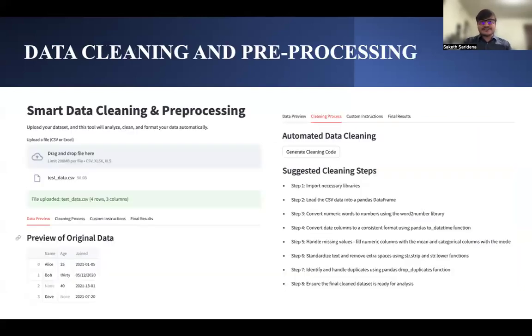As you can see here, this is a demo of what we have done. We just drop a data file, the data set, just a CSV, and the system gives the data preview. Once you click continue to the cleaning process, it gives suggested cleaning steps. What is a suggested cleaning step? For example, converting date columns to consistent formats, and identifying duplicates and dropping them.